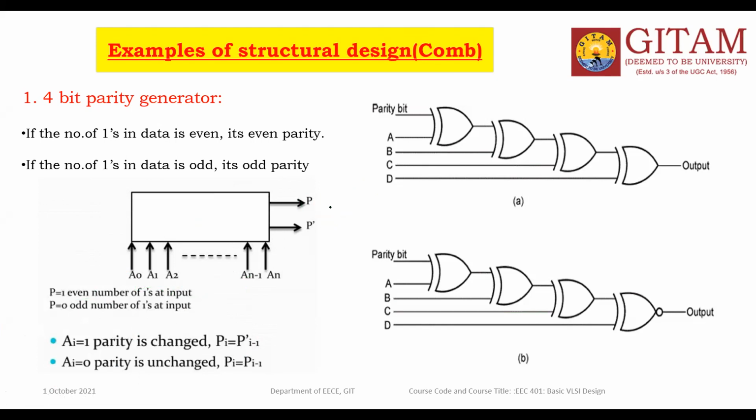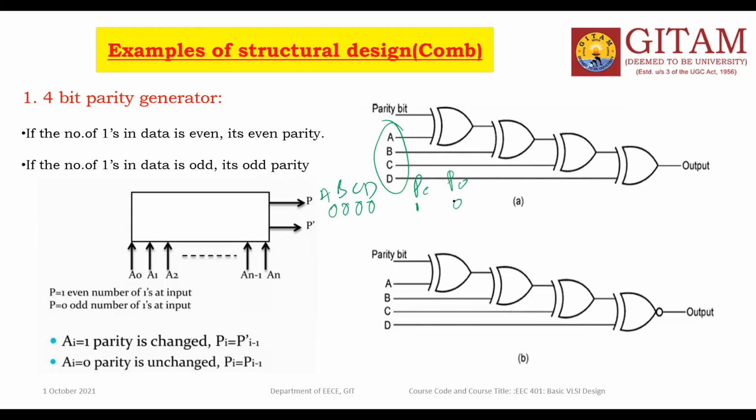Suppose 0, 0, 0, 0, four inputs. We can take these as A, B, C, D, then the parity bit P. How many ones are there here? Zero, and zero means even. Even means even parity, that is 1. This is the even parity P, and this is the odd parity. Number of ones is 0, so the odd parity is 0.